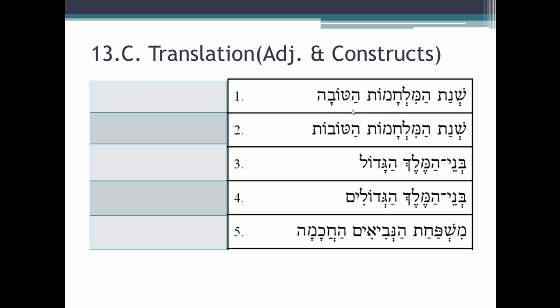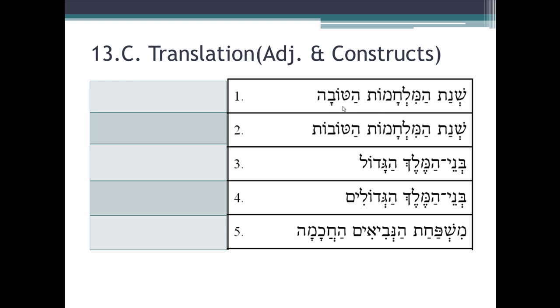And so you might just reflexively think, article, adjective, article, noun. These two go together. Well, they actually don't, because remember, the noun and adjective, to have an attributive relationship, they have to agree in three things: gender, number, and definiteness. They agree in definiteness, but do they agree in gender and number? Well, this is feminine singular, hatova. We know that because it has the kametz he ending, feminine singular ending. This is feminine plural, so there's a disagreement there, and so this adjective cannot go with this noun.